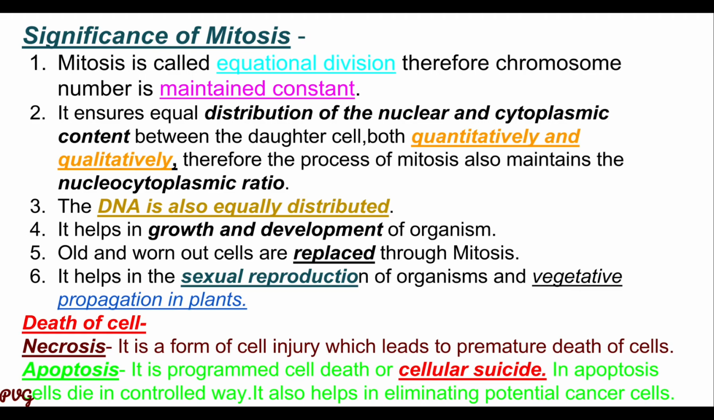Then we study the significance of mitosis. Mitosis is called the equational division, therefore the chromosome number is maintained constant. It ensures equal distribution of the nuclear and cytoplasmic content between the daughter cells, both qualitatively and quantitatively. Therefore, the process of mitosis also maintains the